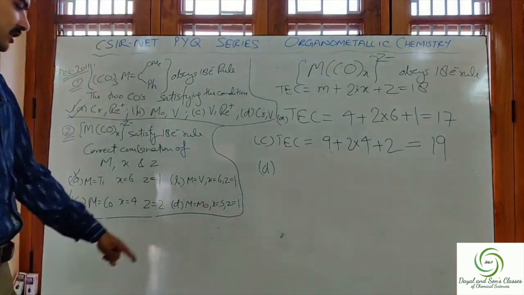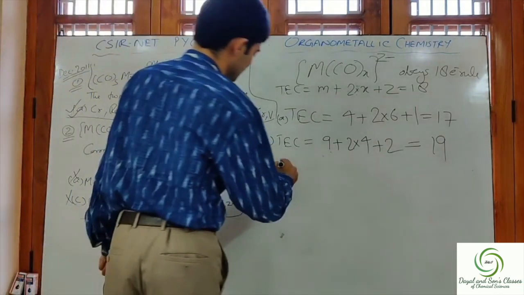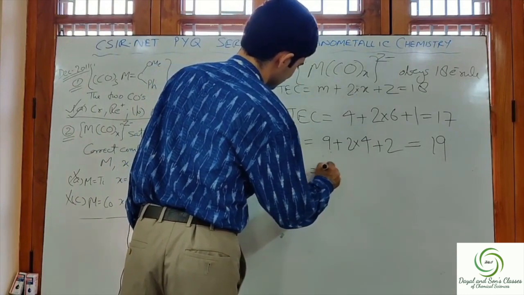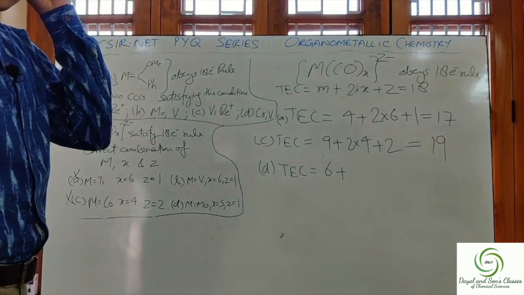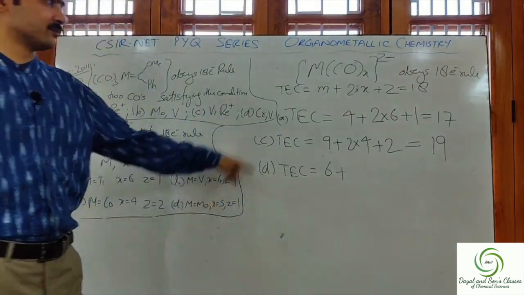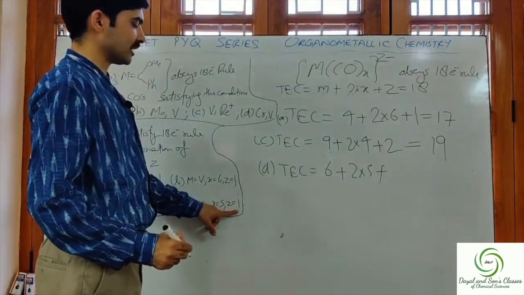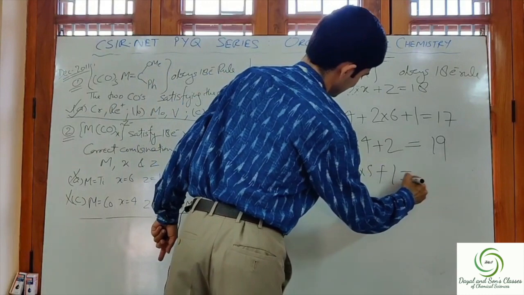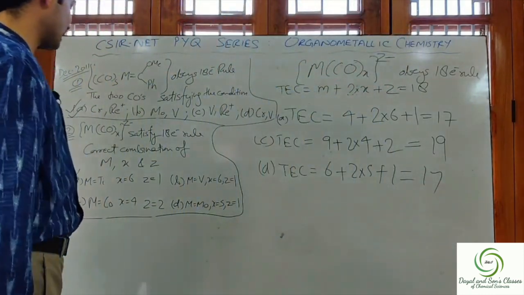Let us check for D. In the D option, the metal given to us is molybdenum. Molybdenum contributes 6 electrons, 6 plus. The X value is given as 5, so 2 into 5. Z is given as 1, plus 1 is equal to again 17. So this is also not the correct option.